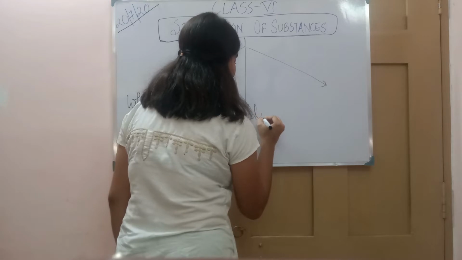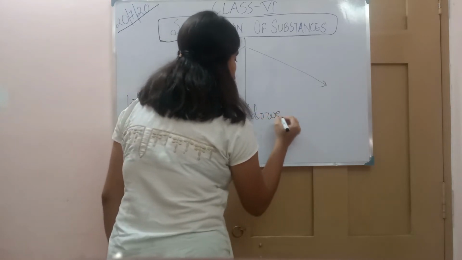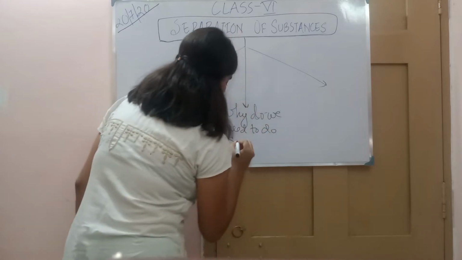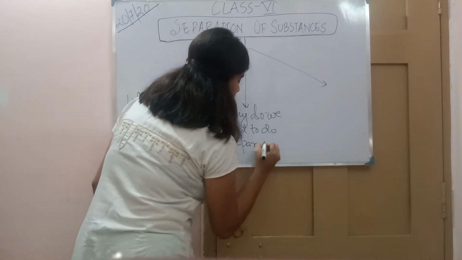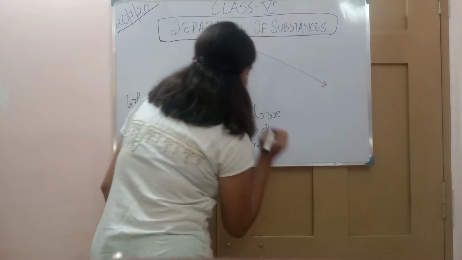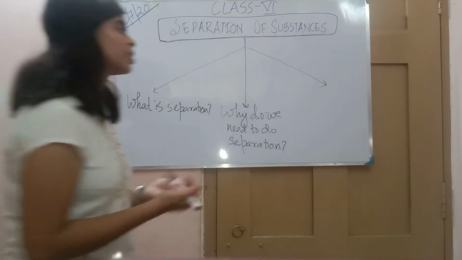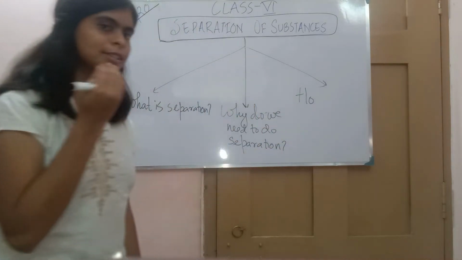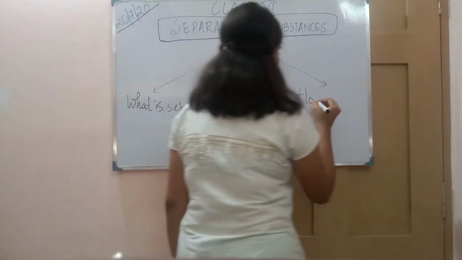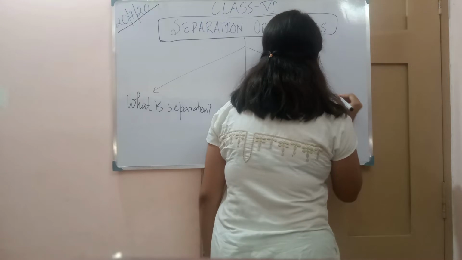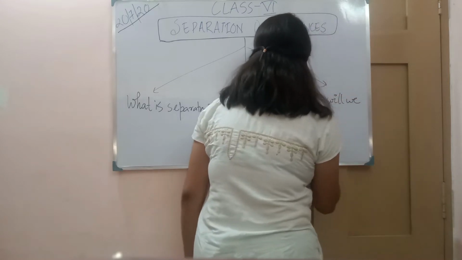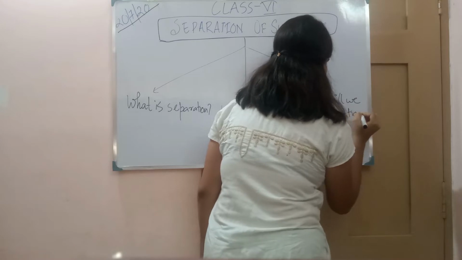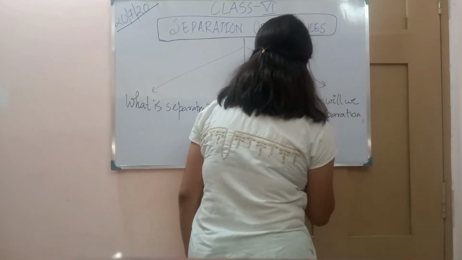Similarly here we have the same question, why do we need to do separation. And the third question is how will we do it. If it is necessary, if it is important, if it is essential, then how will we do separation of different substances.